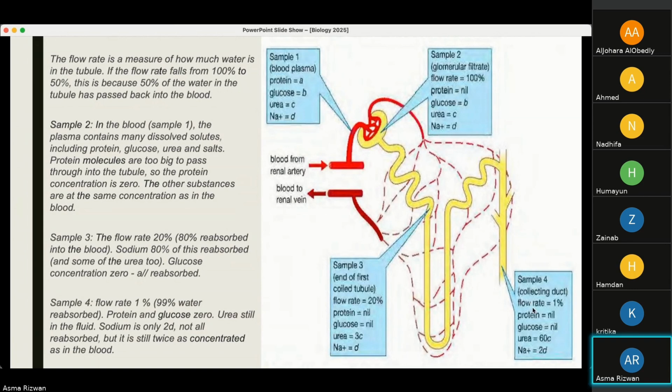Urea is still in the fluid. Sodium is only 2D. Not all has been reabsorbed. Some of it still remains in this tubule or in this collecting duct, but is still twice as concentrated as in the blood. So there are more sodium ions in this collecting duct than in the blood or the original sample 1. So these are all the substances that remain in sample 4. They are then filtered out. So it is mainly urea and sodium ions.